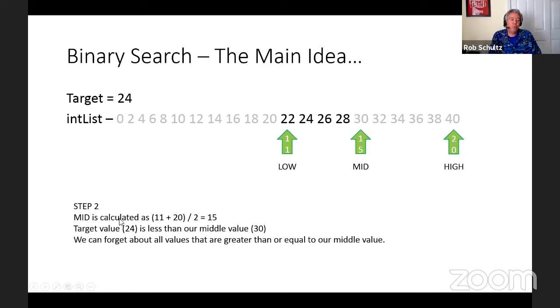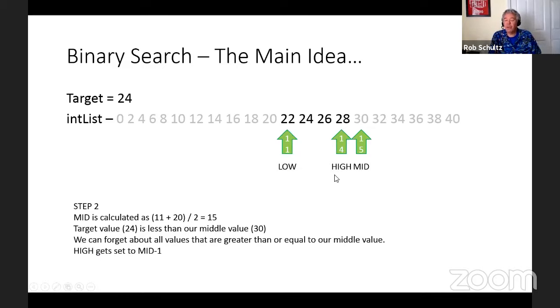So step 2, we're going to recalculate our middle position as being 11 plus 20, which is 31. And remember that in Java, an int divided by an int gives us an int. So 31 divided by 2 in Java gives us 15. Our target value, 24, is less than our middle value, 30, which means we can forget about all the values that are greater than or equal to our middle value. And if we can forget about all of those, then really that means our new highest position we want to look at is going to be 1 below our middle. So we're going to set high equal to mid minus 1.